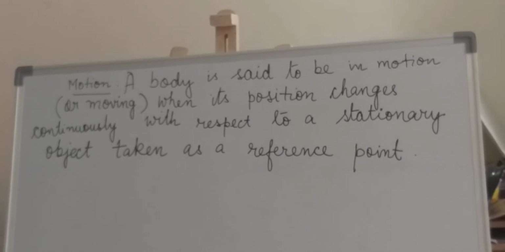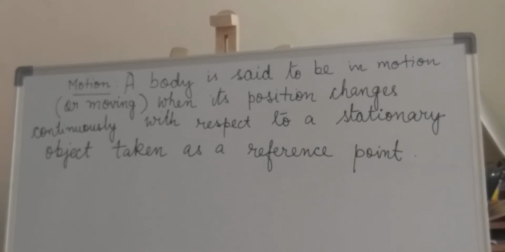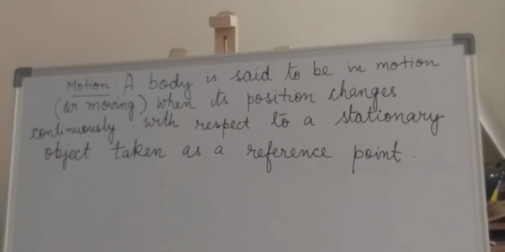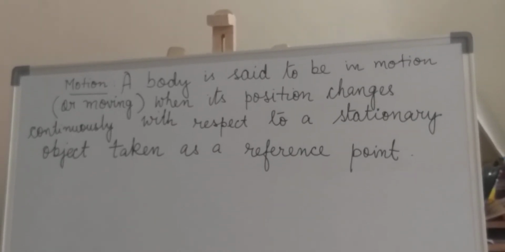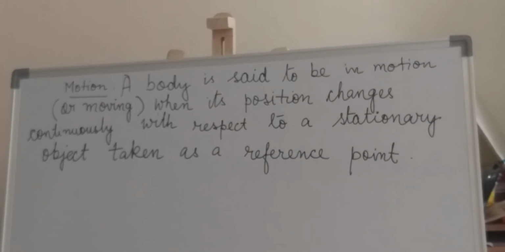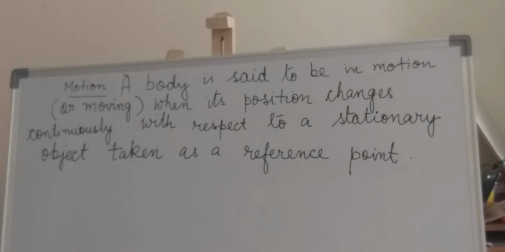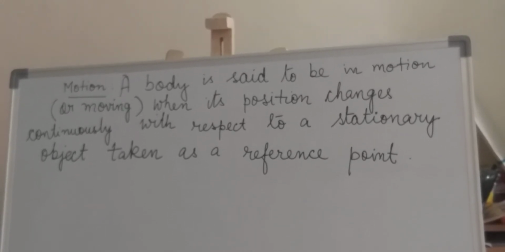So when we are standing at a bus stand and we say that the bus is moving, we take other objects as the reference point, like a tree or a building which is static, which is not moving. Thereby we can say the body is in motion. I hope the definition is clear to all of you.